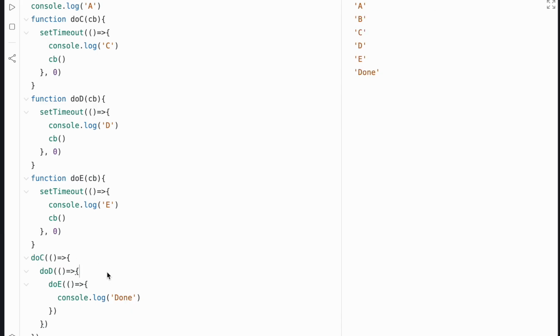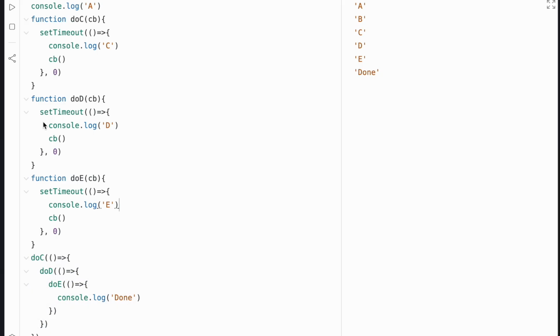Now what you see is that we have an async function inside another async function inside another async function. This is not an issue, but what you notice is that it's more difficult to understand what's going on here, right? The control flow is just not as straightforward to understand. This is what we call callback hell.